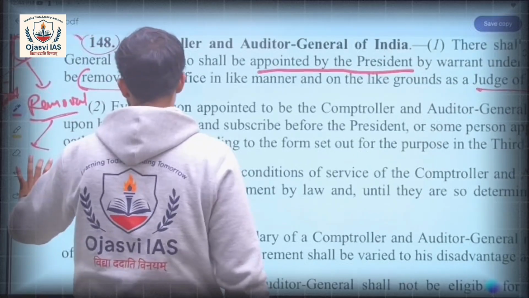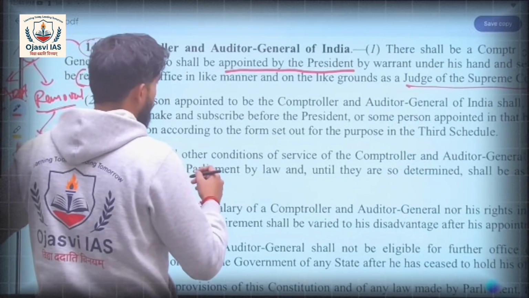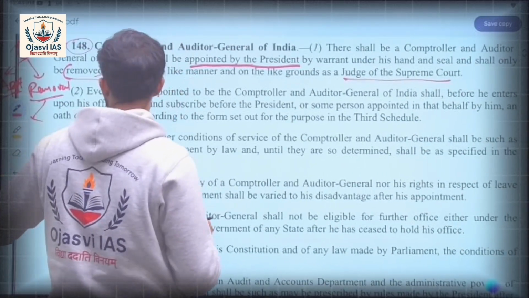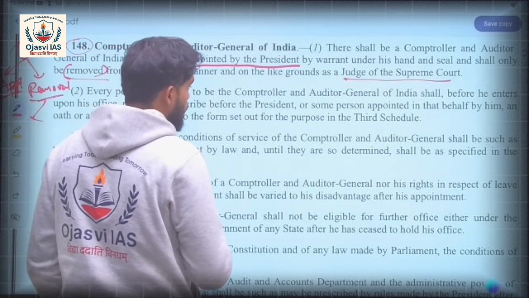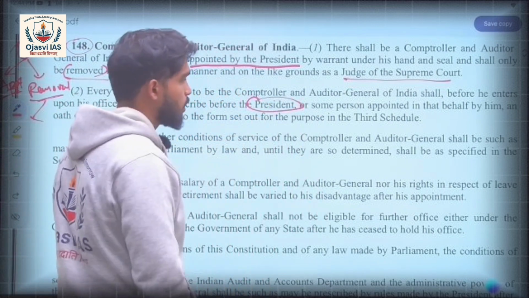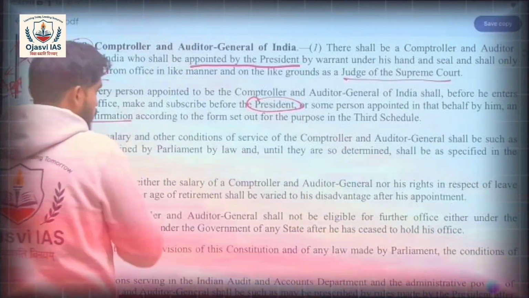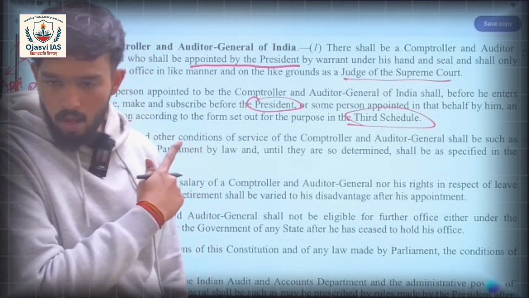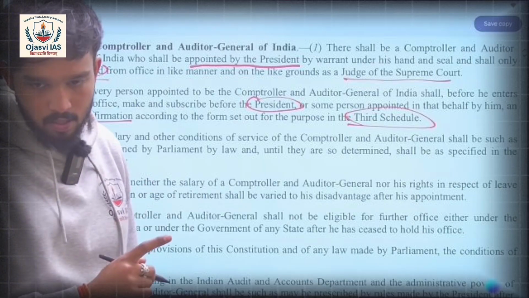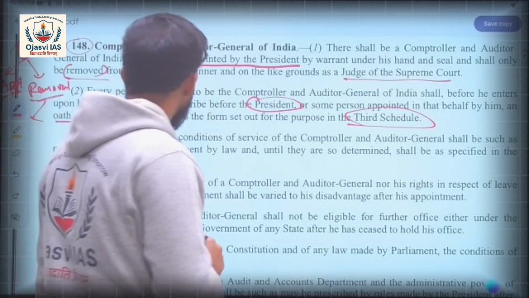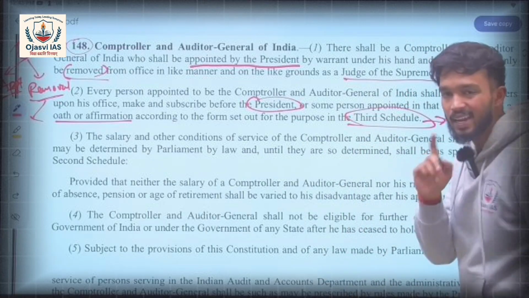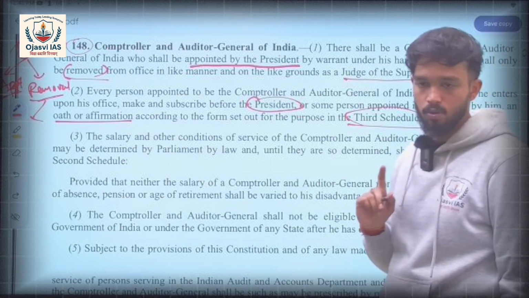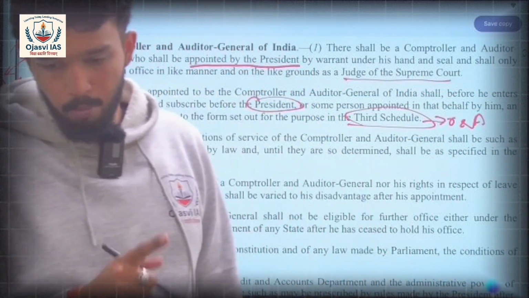Then, clause 2. Every person appointed to be the CAG, Comptroller and Auditor General of India, shall, before he enters upon his office, make and subscribe before the President or some person appointed in that behalf an oath or affirmation according to the form set out for the purpose in the 3rd schedule. We study the 3rd schedule. It talks about the oath and affirmations of how many bodies? This was one of the initial classes, I remember. The 3rd schedule was oath and affirmations of 9 other bodies.